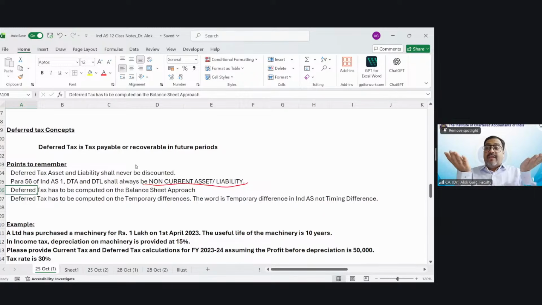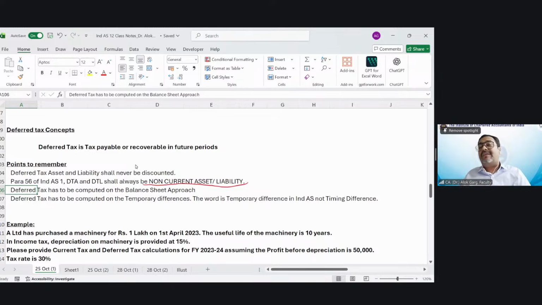your balances in the balance sheet as per books of accounts, right? When you prepare your balance sheet, what are the balances of assets and liabilities in the books of accounts, versus if you would have prepared the balance sheet as per Income Tax Act provisions, what would have been the balance sheet balances? This is known as a tax base. You need to compare book base and tax base. So whenever this book base and tax base is different, then there are deferred tax implications.